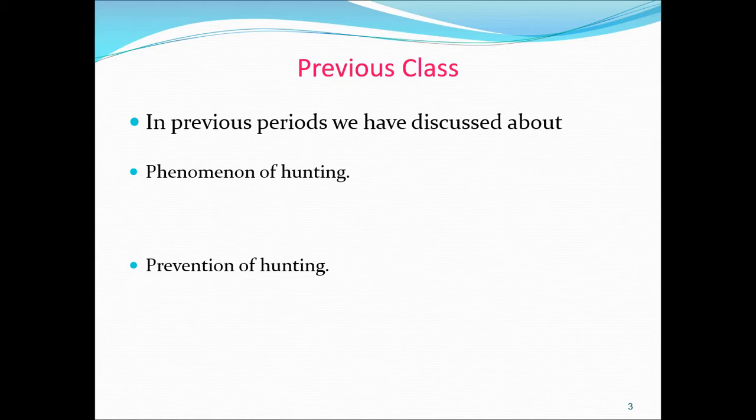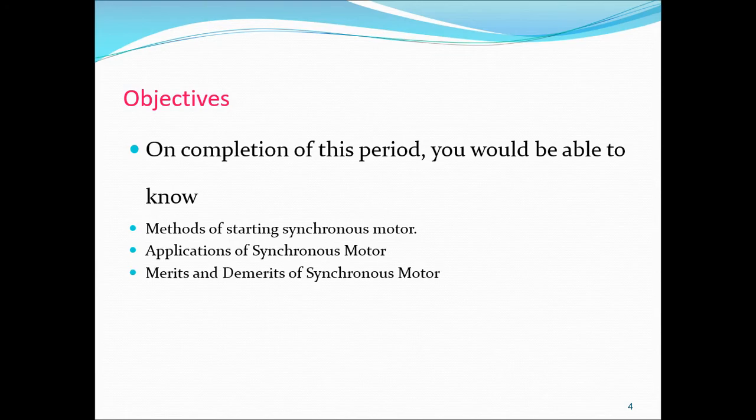We have to keep the damper winding resistance as small as possible, otherwise it will affect the efficiency. This damper winding cannot prevent hunting completely because its operation depends on the presence of oscillatory motion. So by using this damper winding we can reduce the oscillations. That is what was covered in the last class.